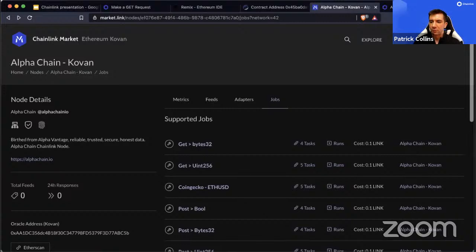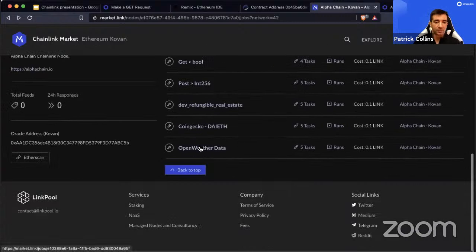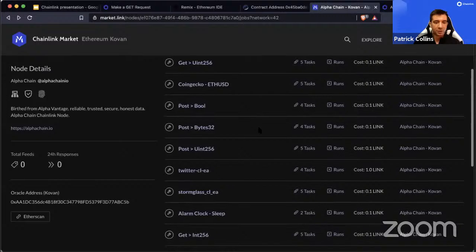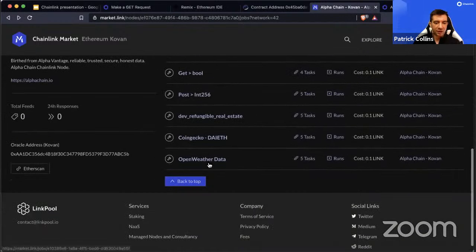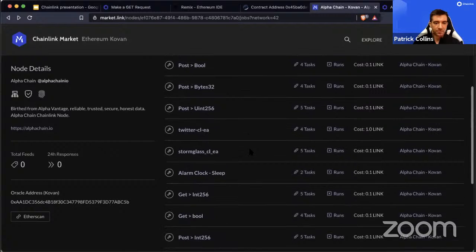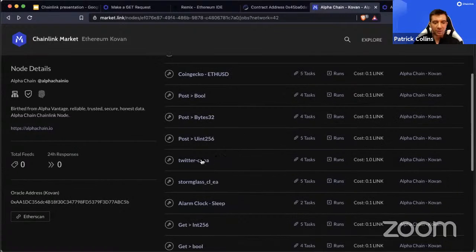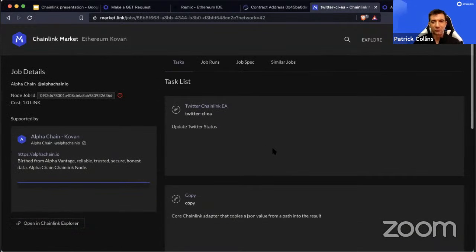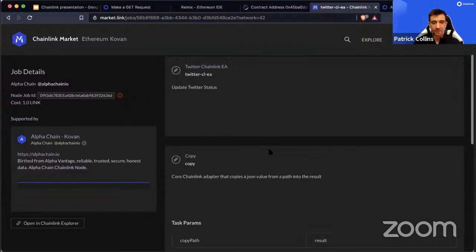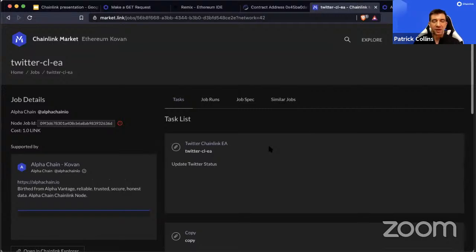What do you mean we can ask them to do a custom job? Can we ask them to do an arbitrary computation? Yep, exactly. So for example, this is a custom job that I made. It's the Twitter Chainlink external adapter. It allows people to post a status to Twitter. To do this, I had to build a custom API for the node operator to use. And then you just ask them to host it.